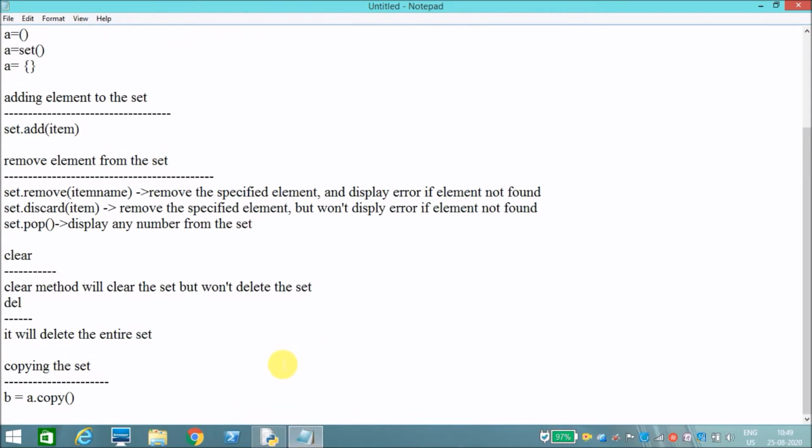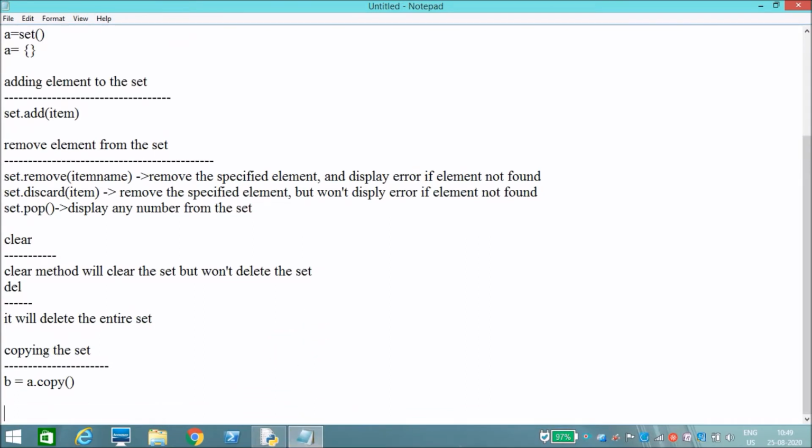Now, next method. Now we will see the real set methods. What are the real set methods? First one is difference.